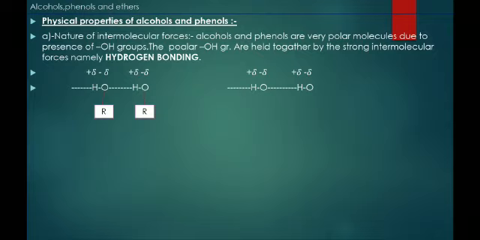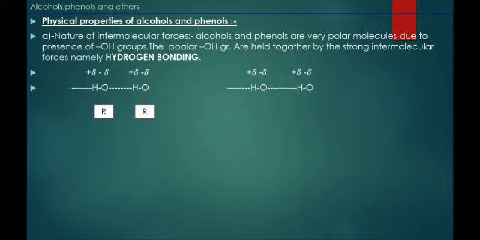The bond between hydrogen and oxygen is covalent, but the electronegativity of oxygen is greater than hydrogen. That's why the sharing of electrons shifts towards oxygen, making it partially negative and hydrogen partially positive. So when two molecules of alcohol come closer to each other, they form intermolecular hydrogen bonding.